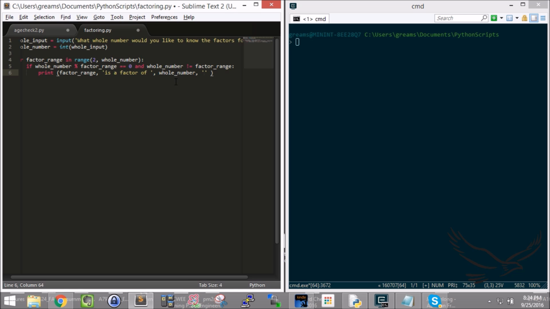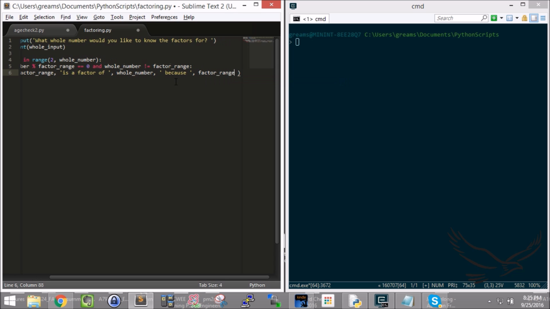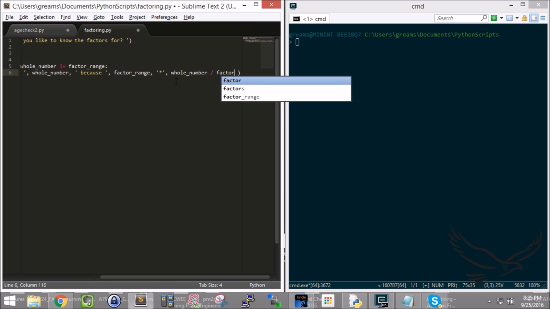And then maybe I'll add some more here. I'll say, because, comma, and why? Well, because the factor range, comma, is multiplied by the whole number divided by the factor range.